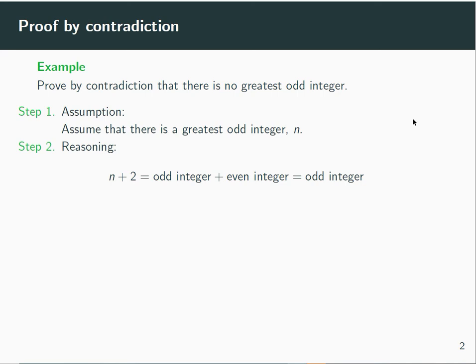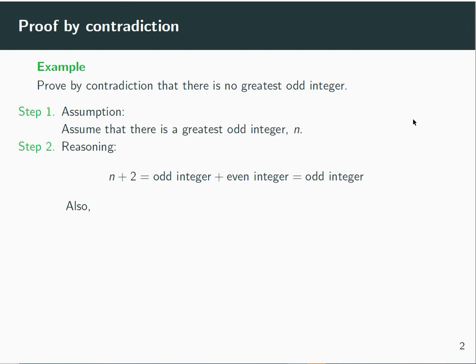If you pick any odd integer, let's say 7, and you add 2 to it, the answer is 9, which is odd. If you pick a different odd integer, 15, and you add 2 to it, you get 17, which is odd. So this is a known fact. If you take an odd integer and you add an even integer, the answer is an odd integer.